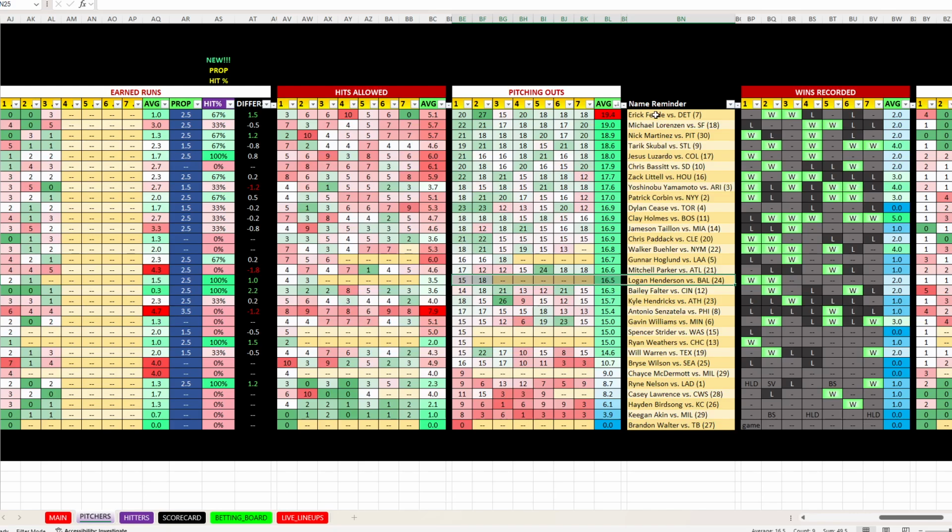And then Yamamoto was my other one. Let me find him. Here we can see 18, 15, 18, 15, 21, 18, 18. He should go 18 pitching outs, which is 6 innings. That's pretty standard for Yamamoto. If his pitch count does get up or he gets in trouble, he should at least make it to 5 innings, which is 15 pitching outs. So I took Lorenzen 15 pitching outs, Logan 12, Yamamoto 15, and it paid plus 136 for those, so I didn't mind that. I also did a crazy one with a bunch of 1 walk deals, but it's big and it's long. But anyways, that's what I got for today.